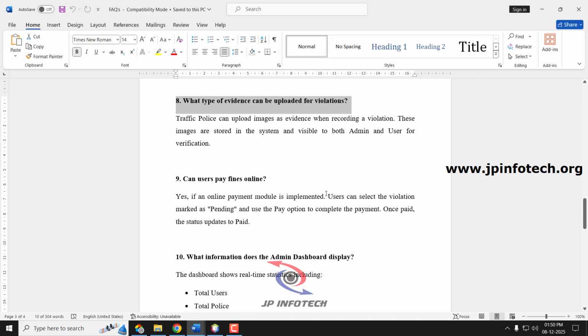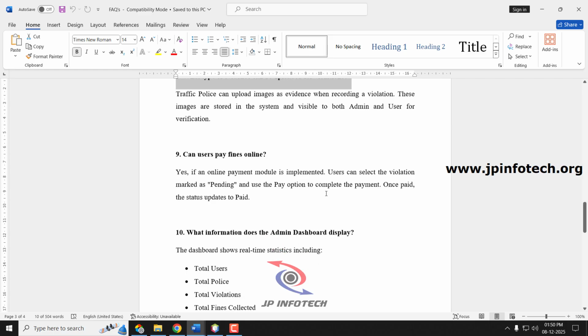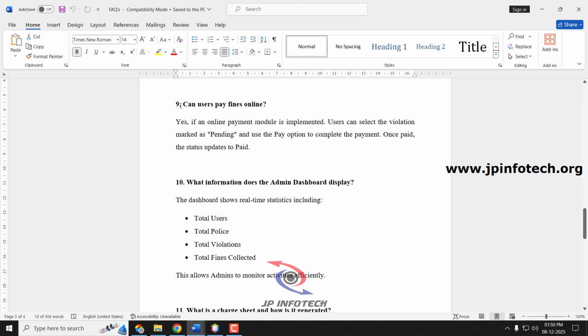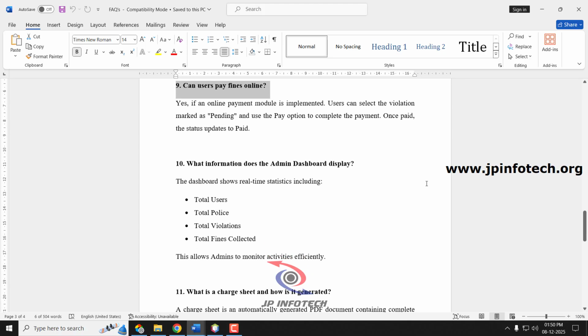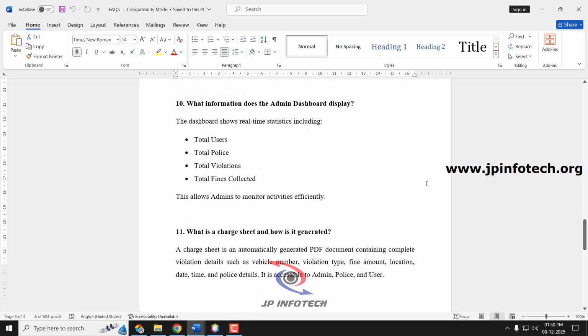Next question, what type of evidence can be uploaded for the violation? So traffic police will be uploading an image as the evidence when recording the violation. These images are stored within the system, so they can be visible to the admin, user and the police officer also. Next question, can users pay the fines online? Yes, this system is created for that purpose only, so the user can pay the fines online.